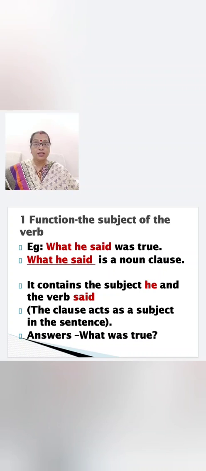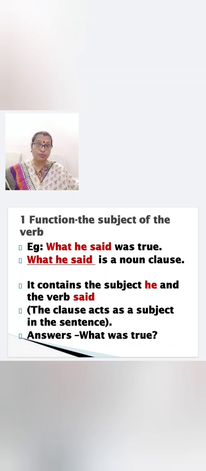It acts as the subject of the verb. Example sentence: "What he said was true." Now divide the sentence into two clauses. "It was true." You can replace the subject with "it."